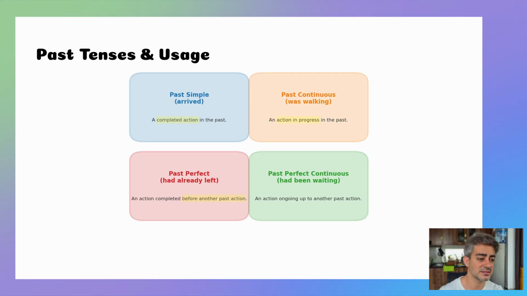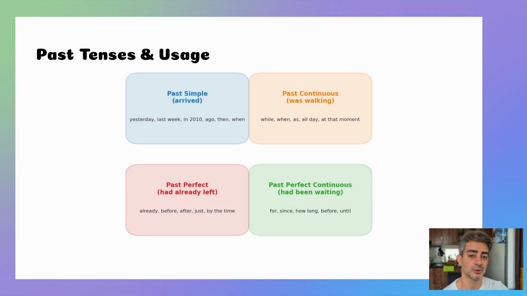Past perfect continuous, this is an action ongoing up to another past action. Again, I have a past action. I want to talk about what happened before that past action. We can use past perfect continuous to state something that was ongoing before that other past action.